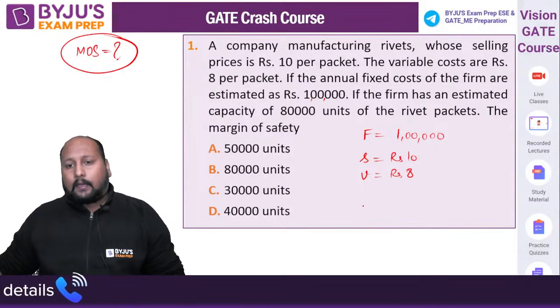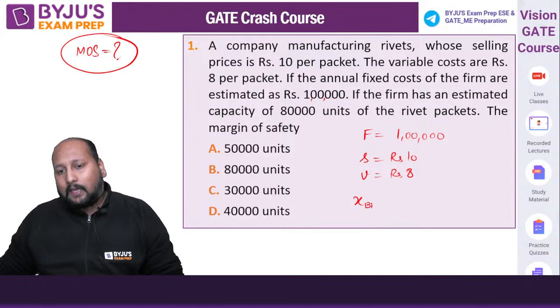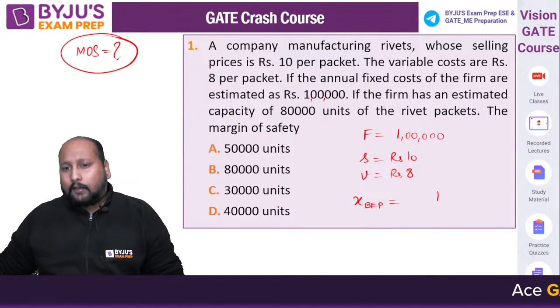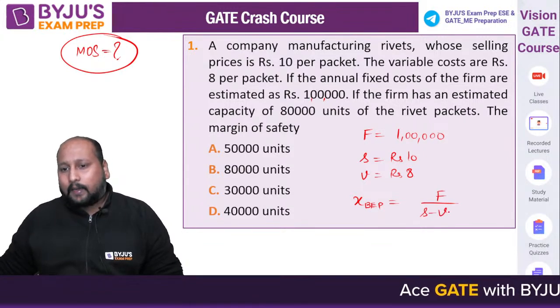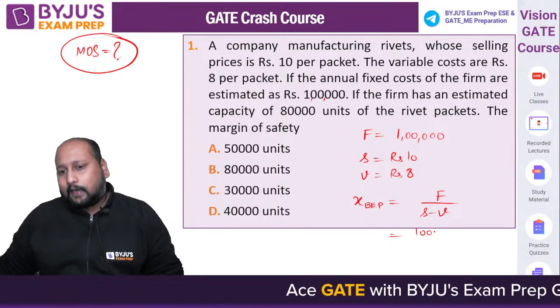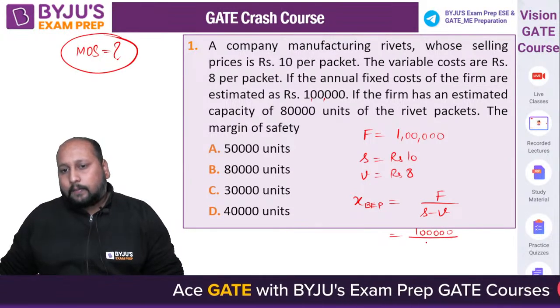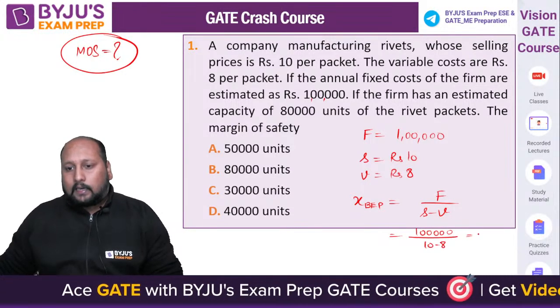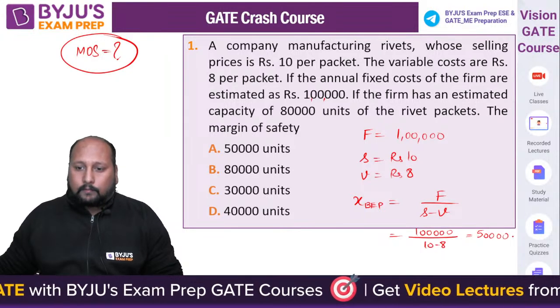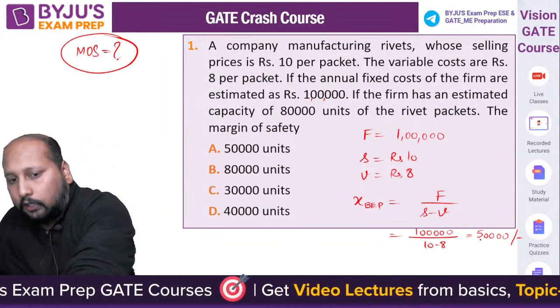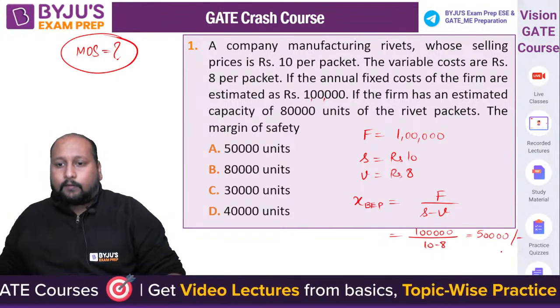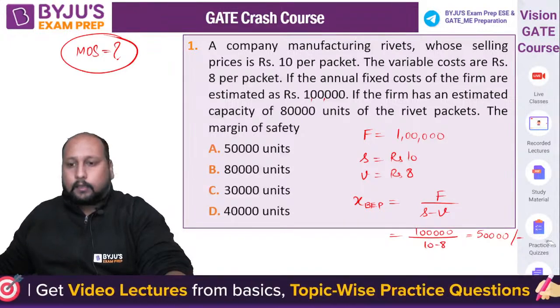So I can say the break even point X_BEP is equal to fixed cost divided by selling price minus variable cost. So this is 1 lakh divided by 10 minus 8, that is 2, that is equal to 50,000. That is 50,000 units, not rupees, 50,000 units. Okay, clear?